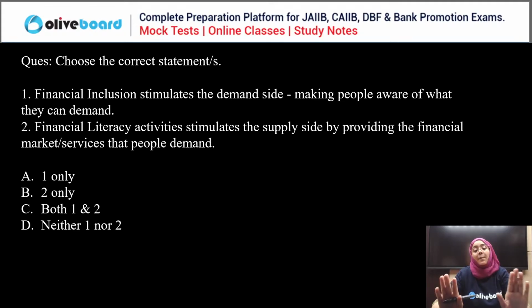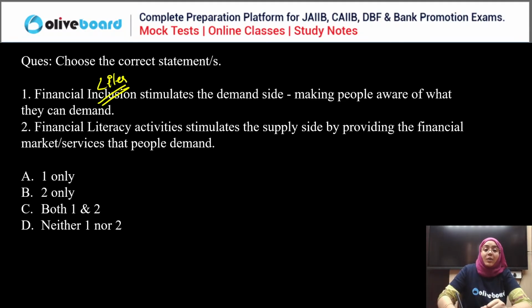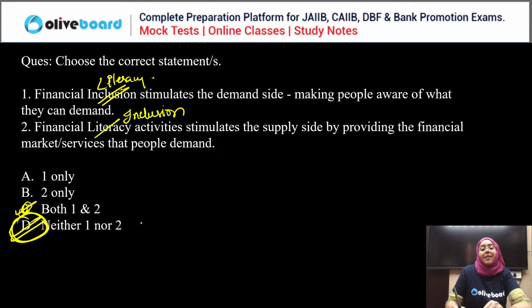Right. When we are talking about financial inclusion stimulates the demand side, I have told you, demand, when you will do demand, when you are financially literate. So, financial literacy actually stimulates your demand side, and then comes the role of inclusion, which actually provides the supply for whatever the demand you have made. So, first and second, both are the wrong statement. So, neither A nor B is the correct answer. D is the correct answer. Good, everyone.